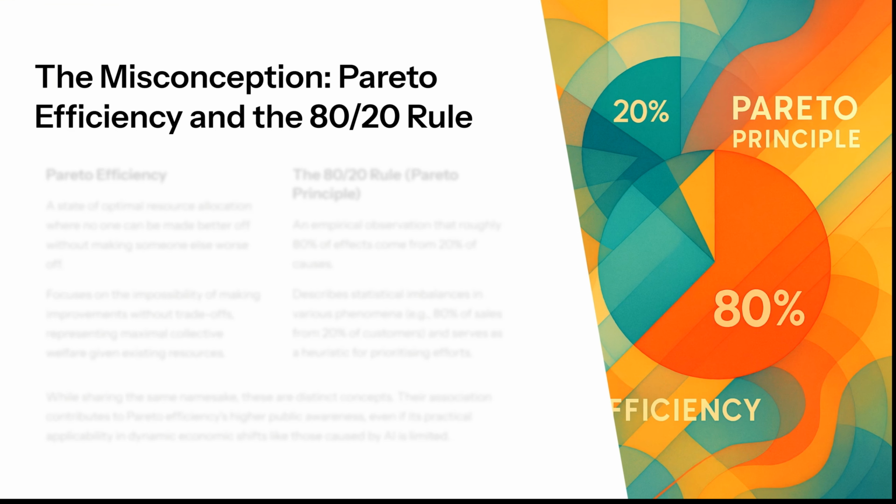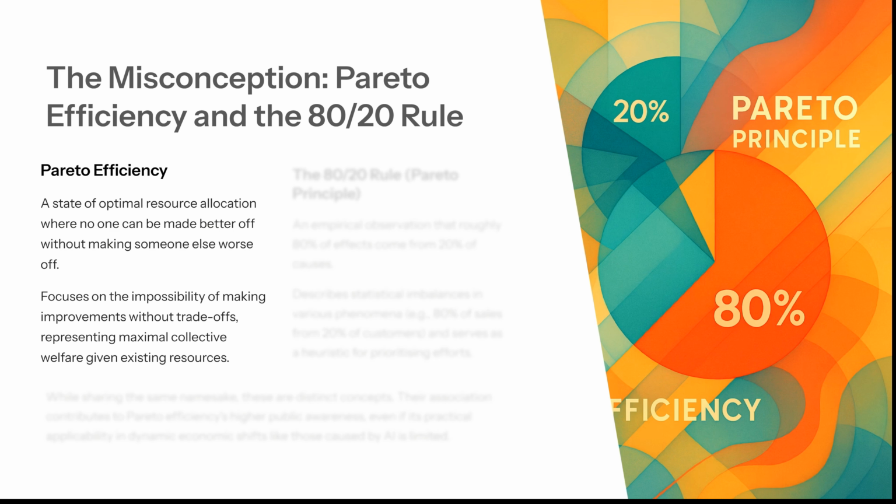Even so, it's useful to have it as a theoretical benchmark. The misconception: Pareto efficiency and the 80-20 rule. Pareto efficiency, as we've seen, is a state of optimal resource allocation where no one can be made better off without making someone else worse off. So it focuses on the impossibility of making improvements without trade-offs, representing the maximal collective welfare given our existing resources.